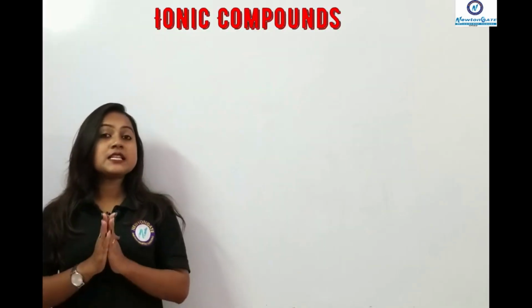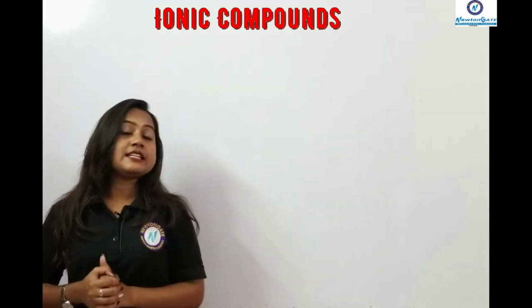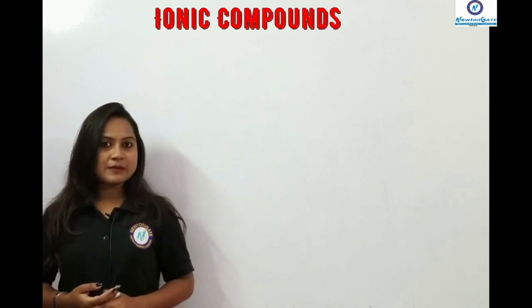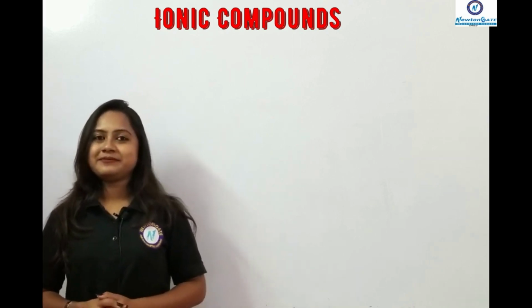The example is sodium chloride. Sodium, a metal, donates its electron to chlorine and forms the sodium chloride compound.